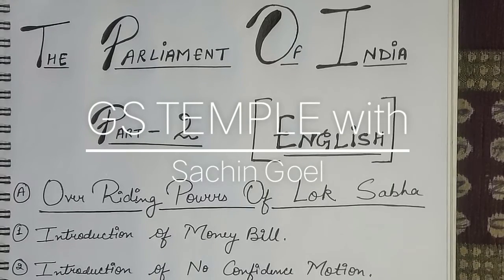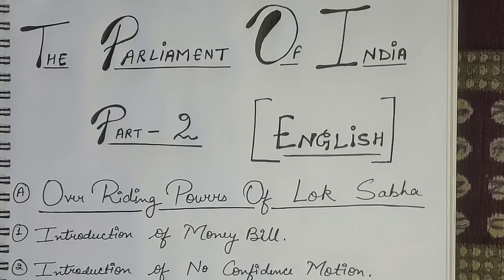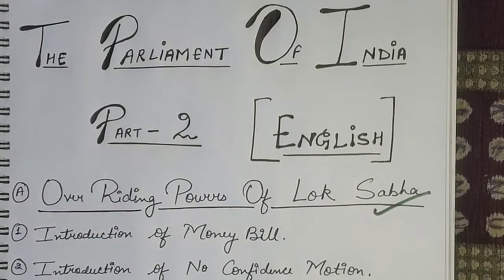Today I am going to explain to you the Parliament of India Part 2 in English. So today's topic will be the overriding powers of Lok Sabha. Now first of all we will have to know the meaning of overriding. Overriding powers are those powers which are confined only to one particular house, such as the Lok Sabha and Rajya Sabha. So first of all we will have to study the overriding powers of Lok Sabha.